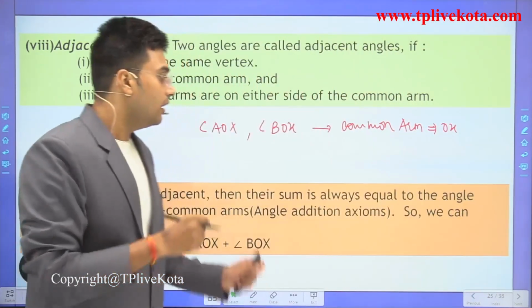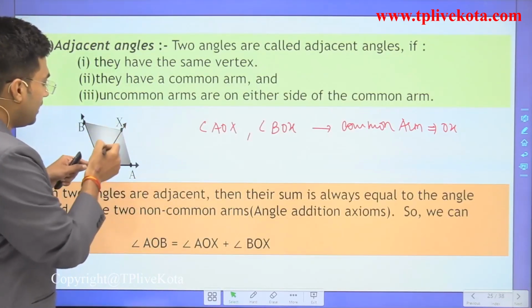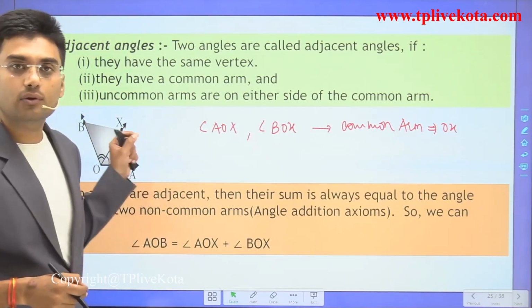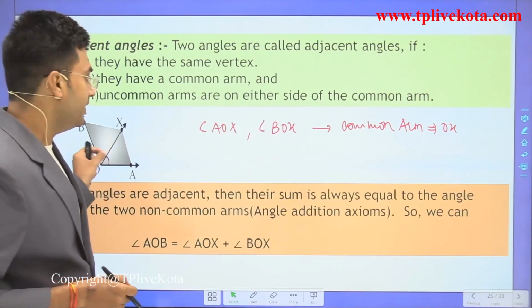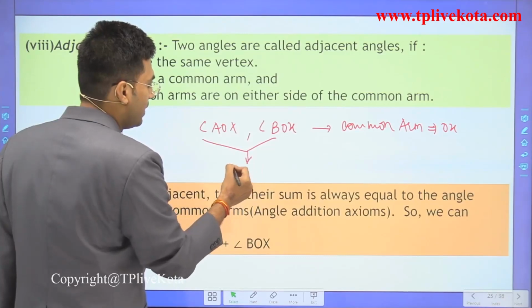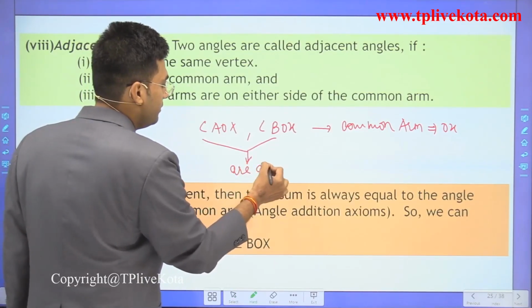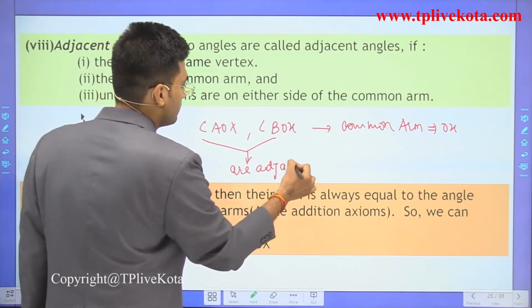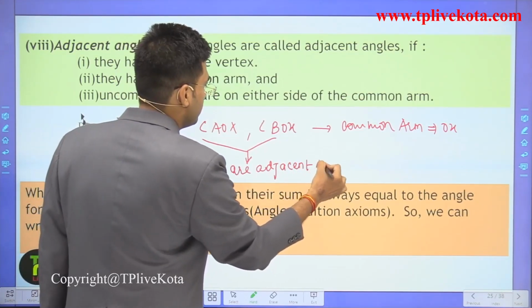And students, the uncommon arms are on either side of the common arm OX. So we can say that angle AOX and angle BOX are adjacent angles.